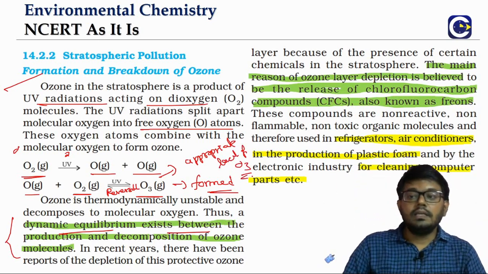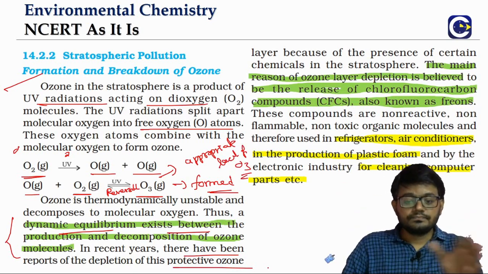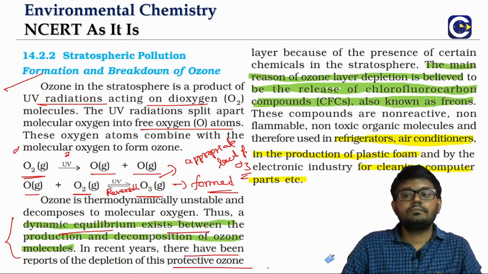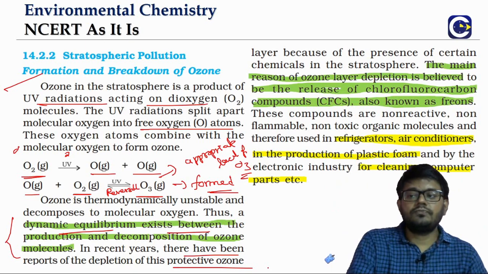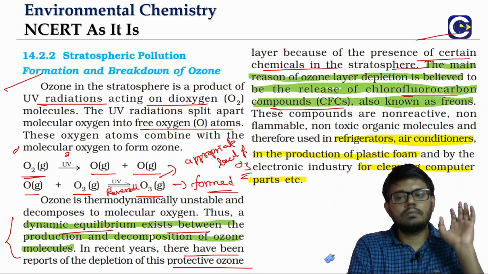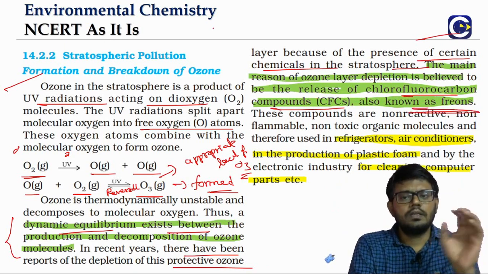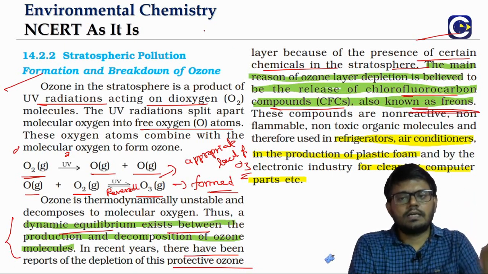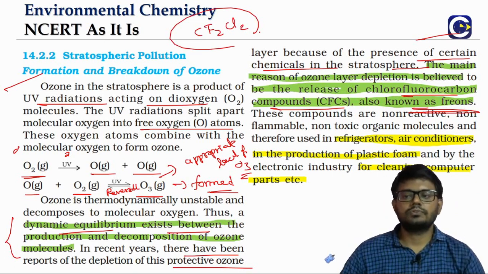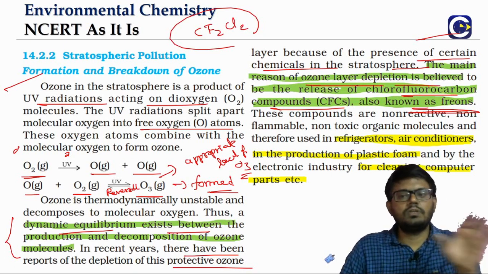But in recent years, what we are observing is there is something which is very unwanted that is happening. The protective ozone layer is getting damaged because of the presence of certain chemicals, particularly these chlorofluorocarbon compounds. We can also call them what? Freons. These are basically compounds of chlorine and fluorine with carbon. Like we can talk about CF2Cl2, all these are chlorofluorocarbon compounds. Now these compounds are the reason for the depletion of the ozone layer.